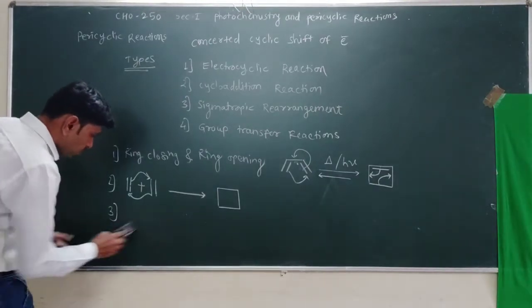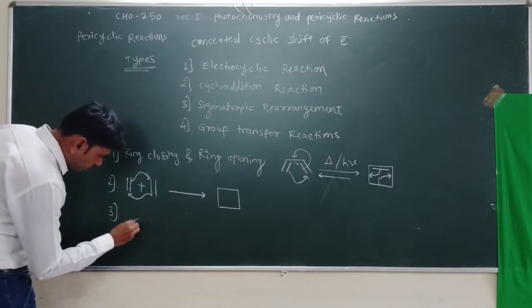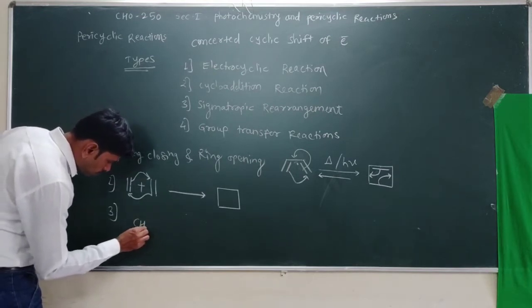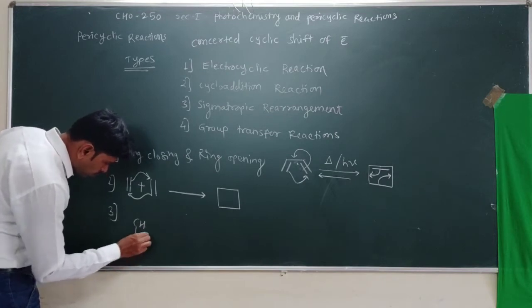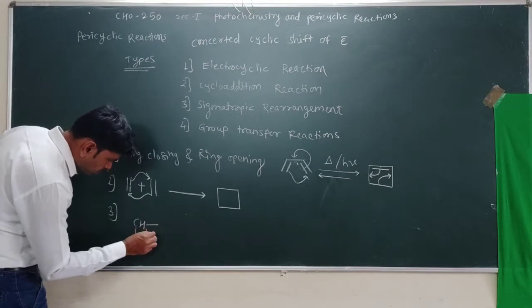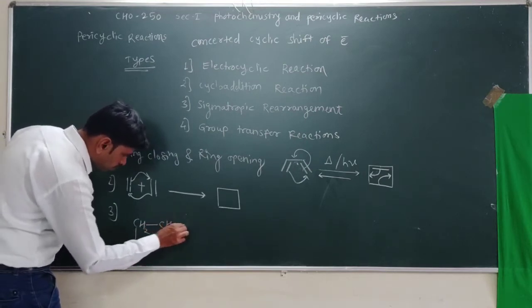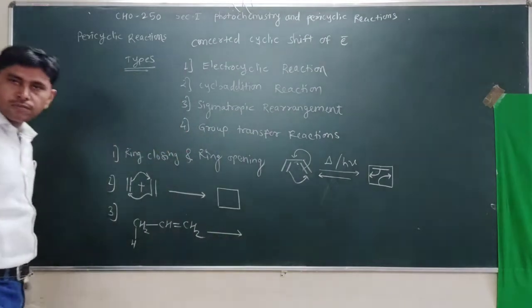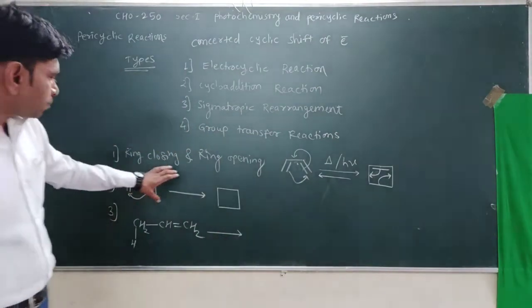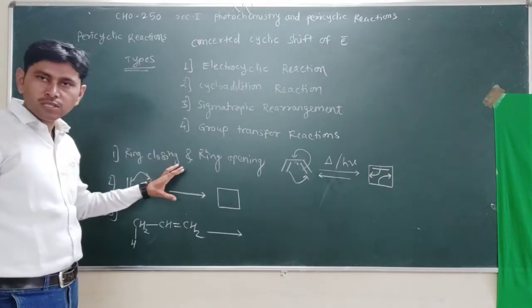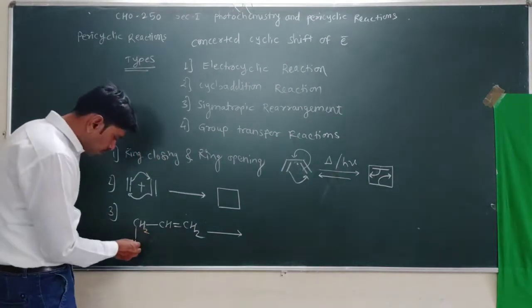We are taking another example in which there are different shifts. We also have to give numbering to these, how many pi electrons are involved, which we have to see later. But see the general case.